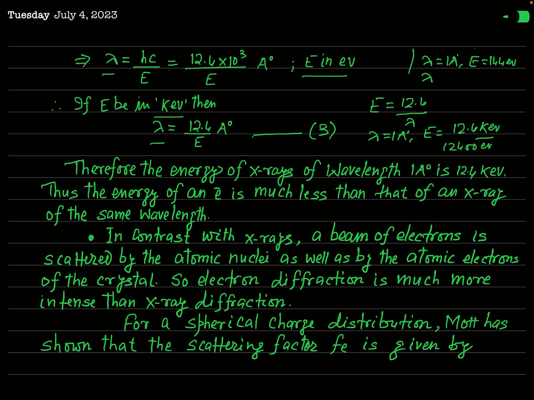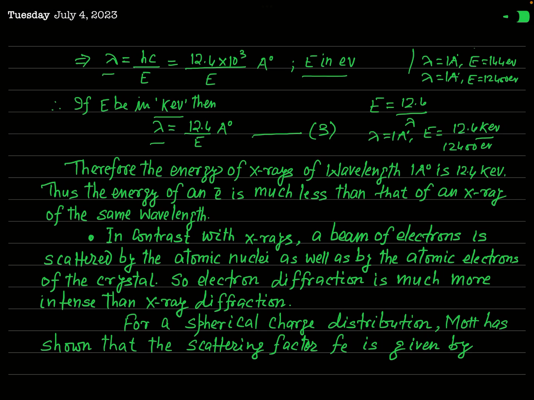But for the same wavelength of X-ray, that is X-ray of wavelength 1 angstrom, energy is equal to 12,400 electron volt. So you can see the energy of X-ray of same wavelength is much greater than the energy of electron.